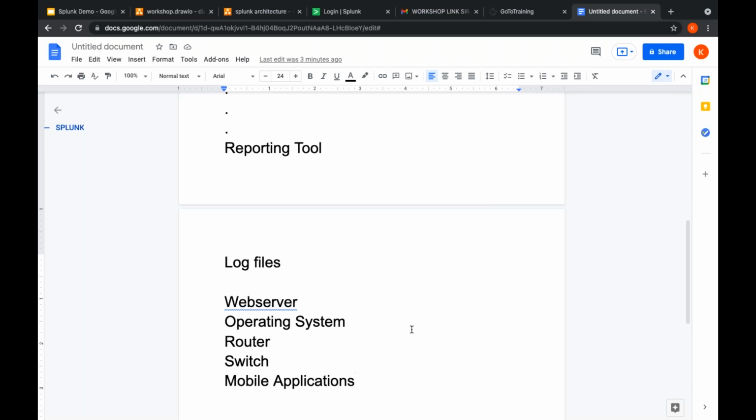Then if the server went down, who knows then? Only the end user who clicks that particular video. If it is not playing, he only knows, and he then escalates the problem. If the end user escalates the problem, it is not a good thing, right? So it is not a good thing if the end user escalates the problem.